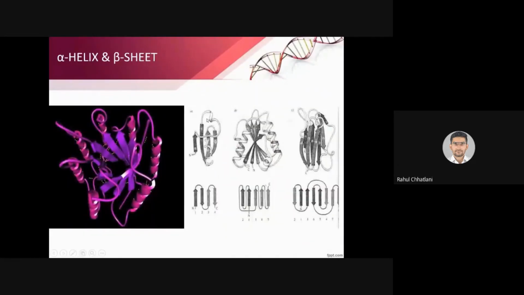This is the main: in nature, whichever protein we take, protein means a combination of many amino acids. We are not talking about one or two, we are talking about a combination. The main 20 types of amino acids form many combinations. Yes, the similar thing, alpha helix and beta sheet always occur in combination. You will never see an alpha helix alone or a beta sheet alone.